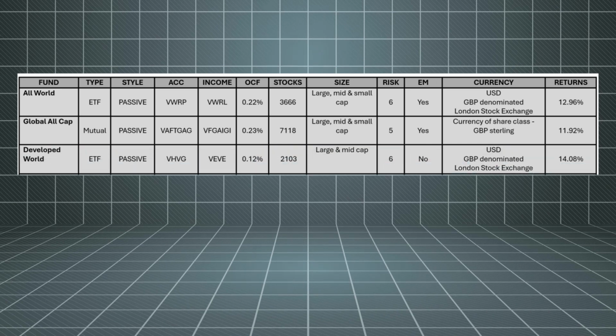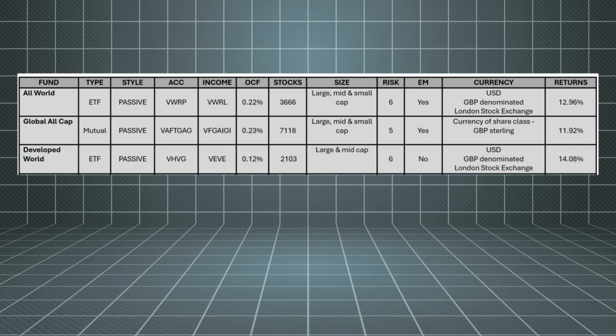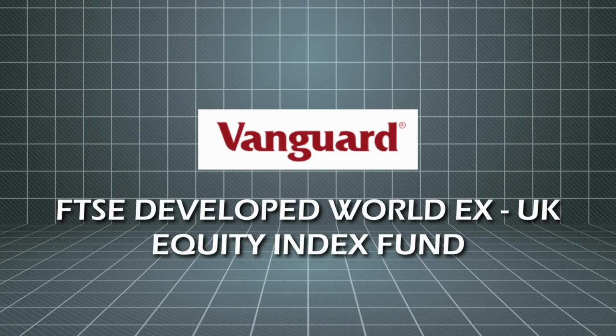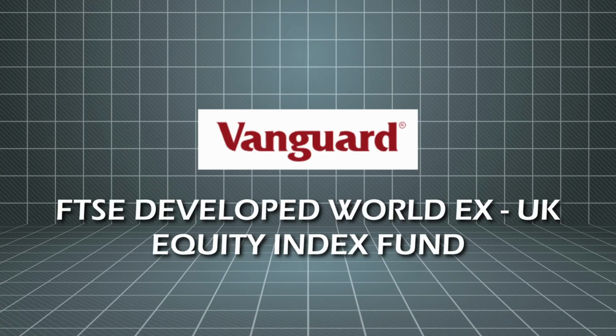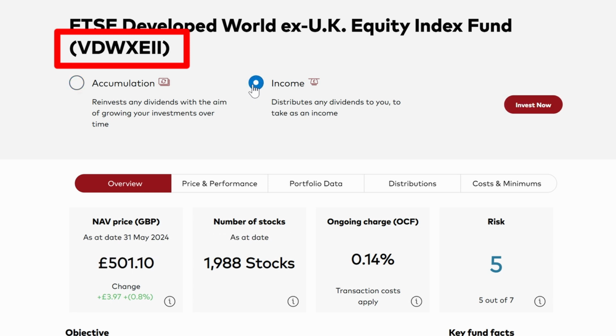So moving on to the next fund, and if you are a patriotic resident of the UK, then you might want to look away for this one, which is the Vanguard FTSE Developed World ex-UK Equity Index Fund. As it says in the title, this is the same as the Developed World Fund we just discussed, but without the UK included. And the accumulation version of this fund has an identification ticker of VDWXEIA and income VDWXEII. And this fund tracks the FTSE Developed World ex-UK Index.